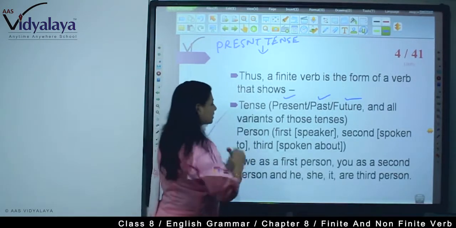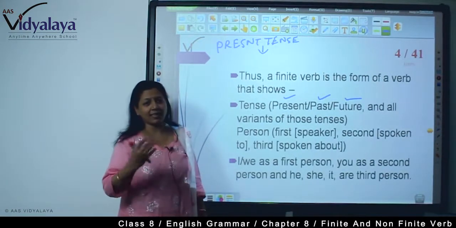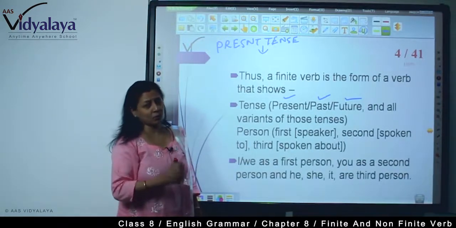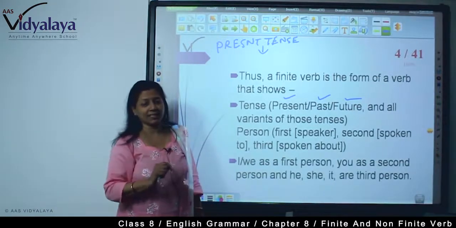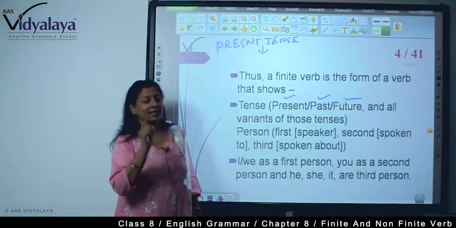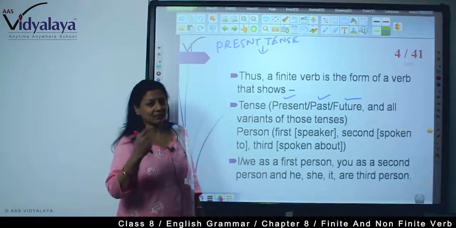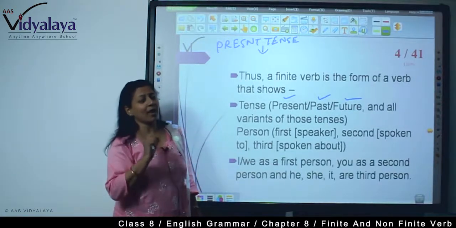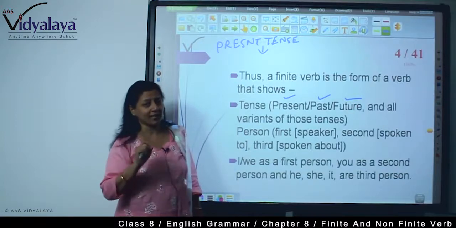If it is first person, it is the main verb, the root verb: I live, I eat, I go. And second person, the main root verb: you go, right? But with the third person in present tense, it changes. We will have to add s and es. He lives, she eats, right? Ram reads. See, s, es we will have to add in simple present. So we change the form of the finite verb.